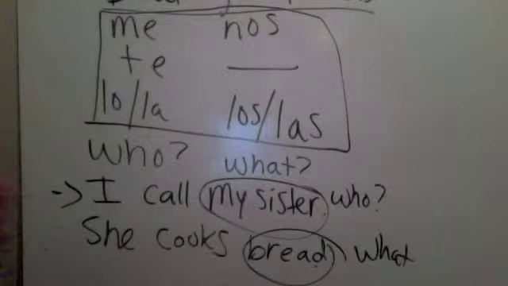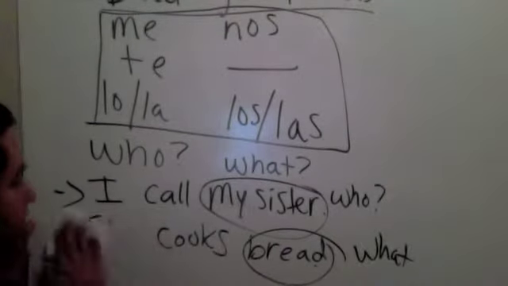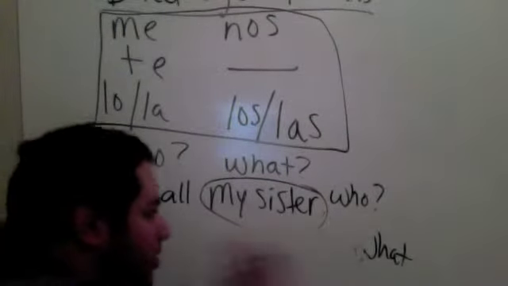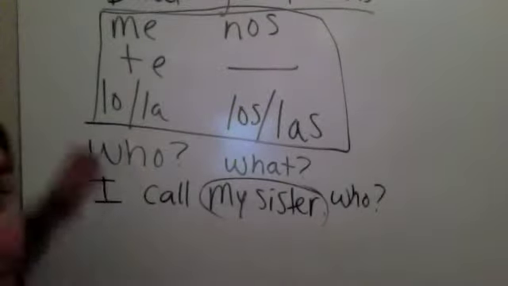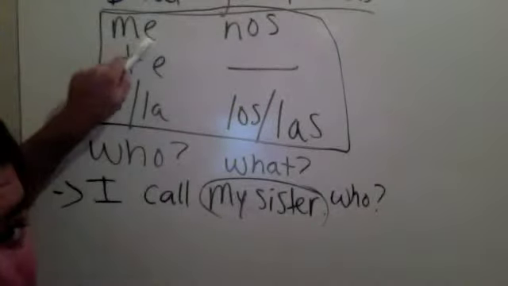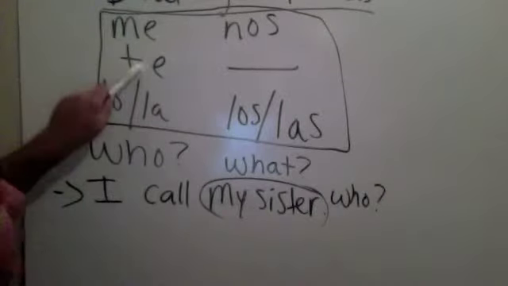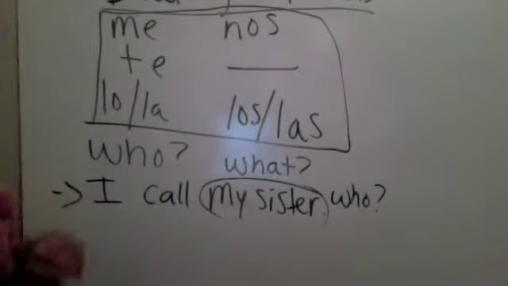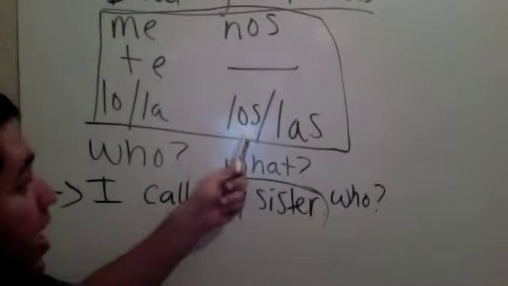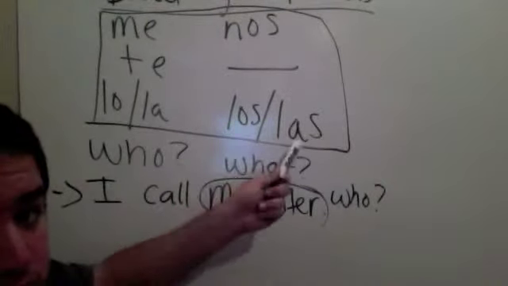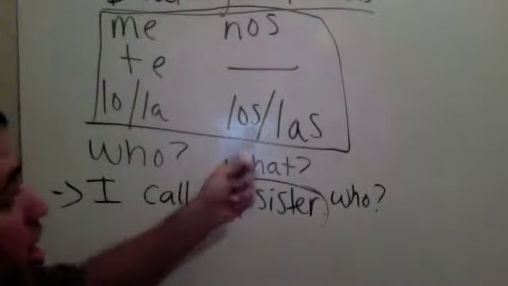Okay? And this is also where the personal a comes into play. So let's look at this first sentence up here. I call my sister. Okay? Is it I call me? No. I call you? No. I call us? No. I call them? No. I call you all?